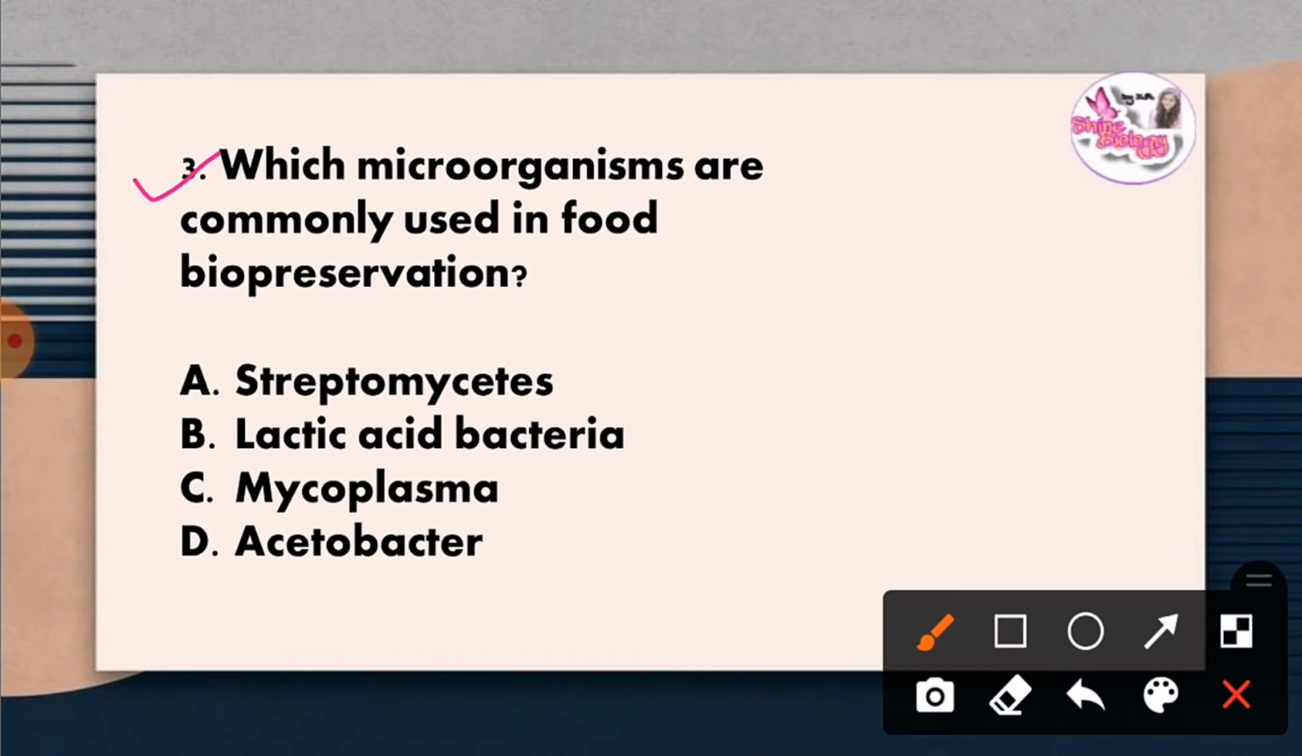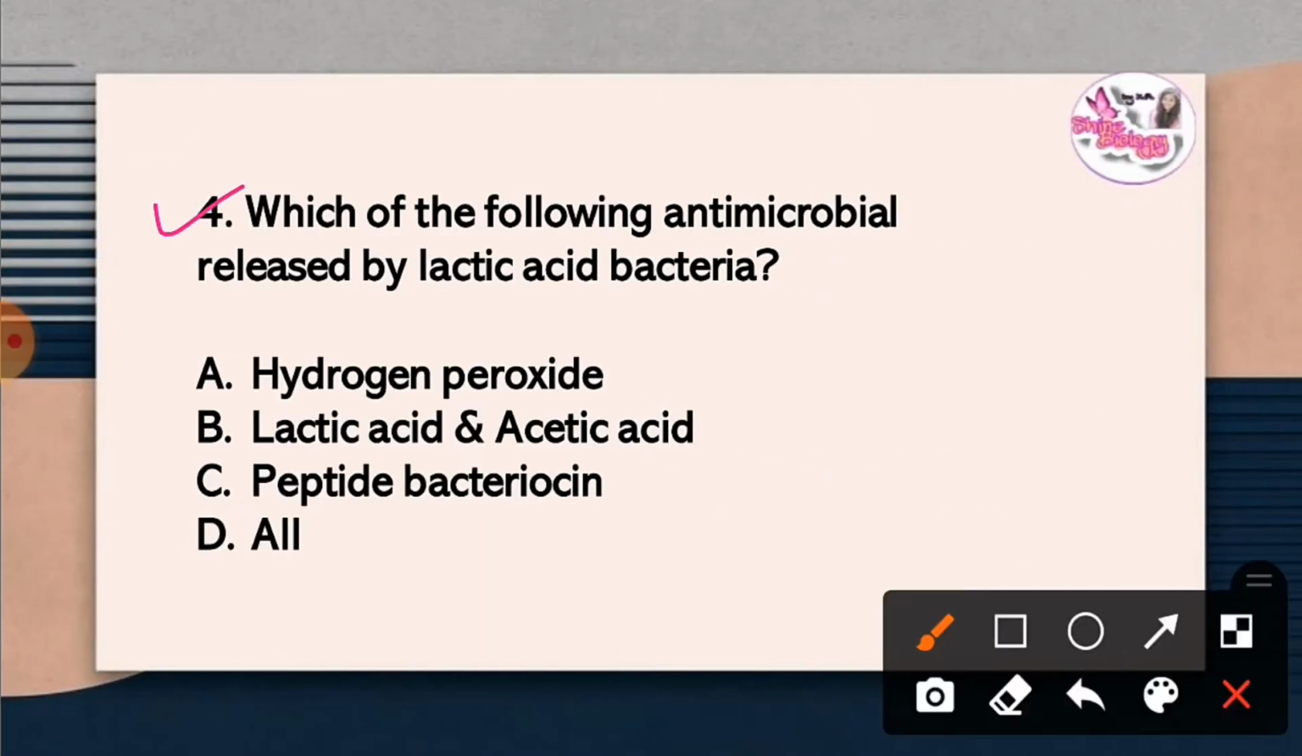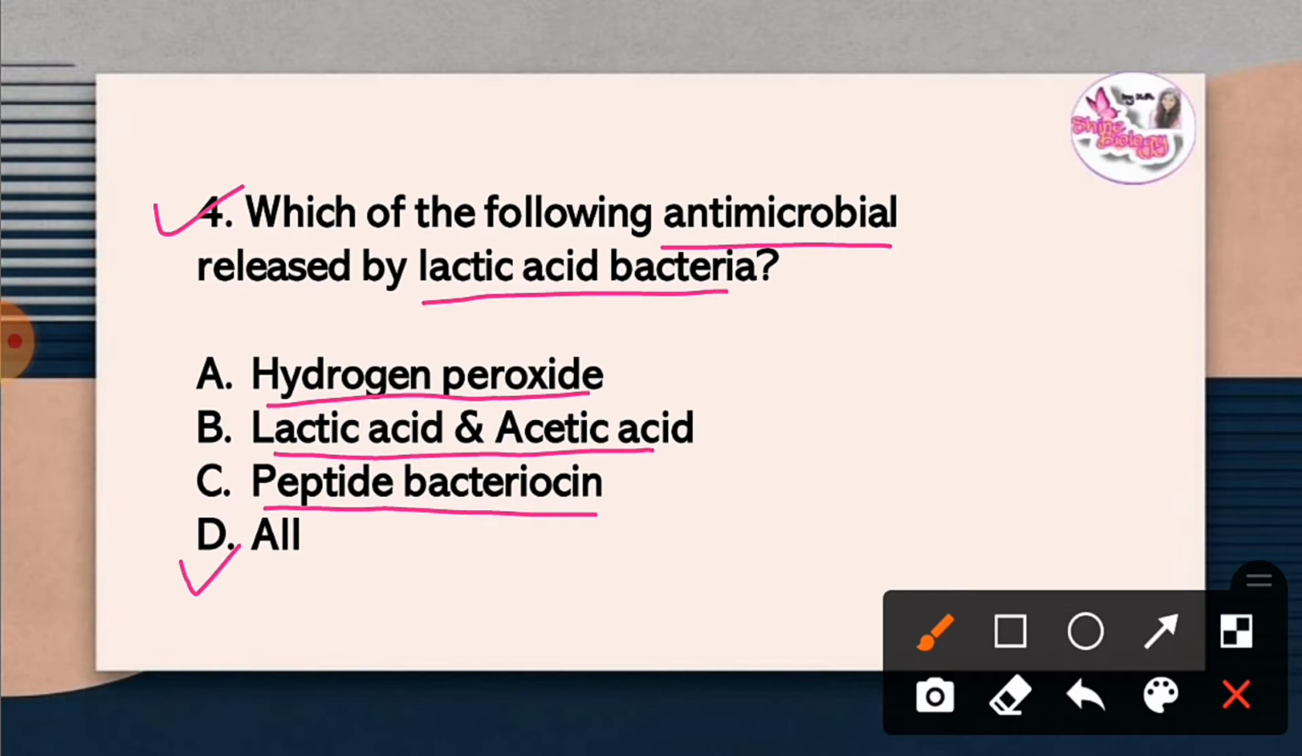Question 3. Which microorganisms are commonly used in food biopreservation? The correct answer is option B. Lactic acid bacteria are most commonly used in food biopreservation. Question 4. Which of the following antimicrobial is released by lactic acid bacteria? The correct answer is option D, all. Hydrogen peroxide, lactic acid, acetic acid and peptide bacteriocin are the antimicrobials released by lactic acid bacteria.